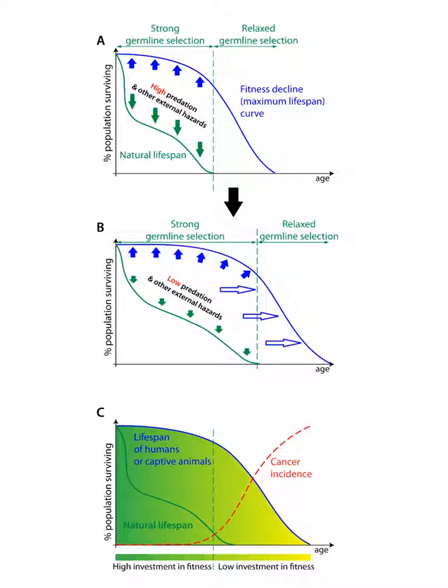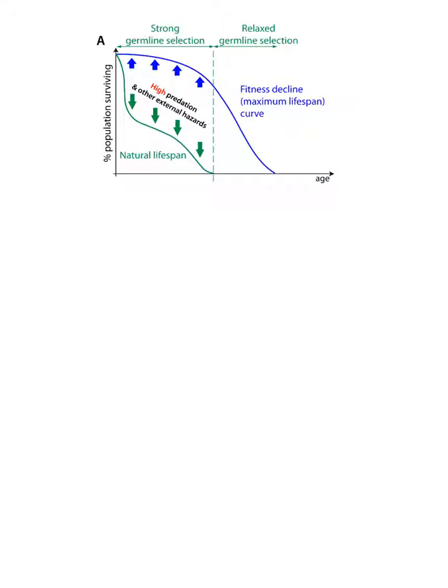Figure 2 illustrates how external hazards and other aspects of the life histories of different animals have impacted programs for tissue maintenance, which consequently influence carcinogenesis. In Part A, the green curve indicates the percentage of the animal population surviving at different ages. The green arrows represent the impact of predation and other external hazards on animal survival.